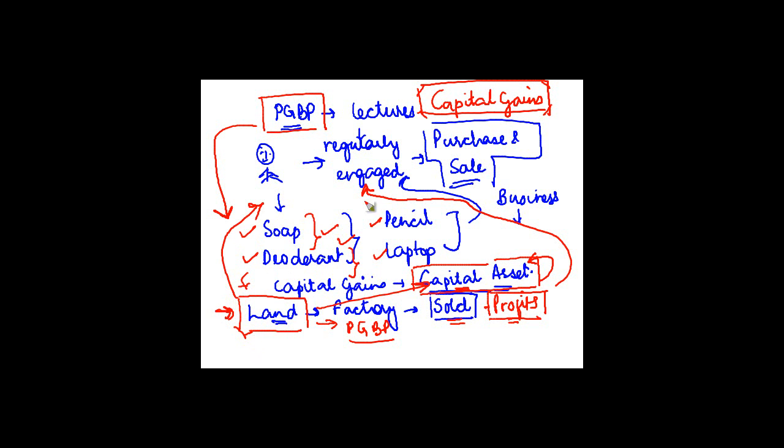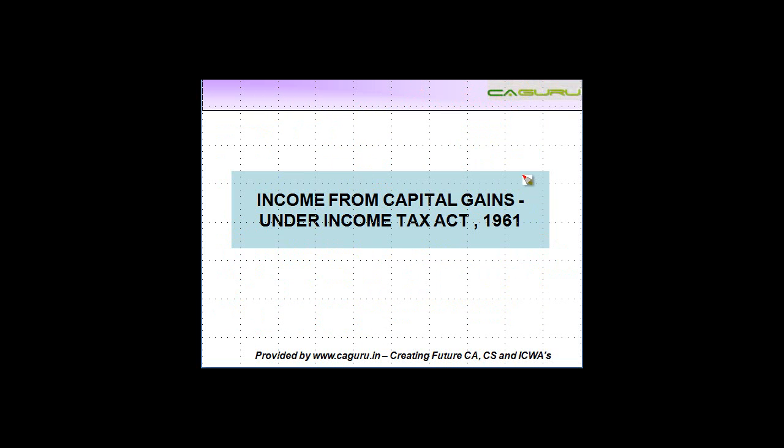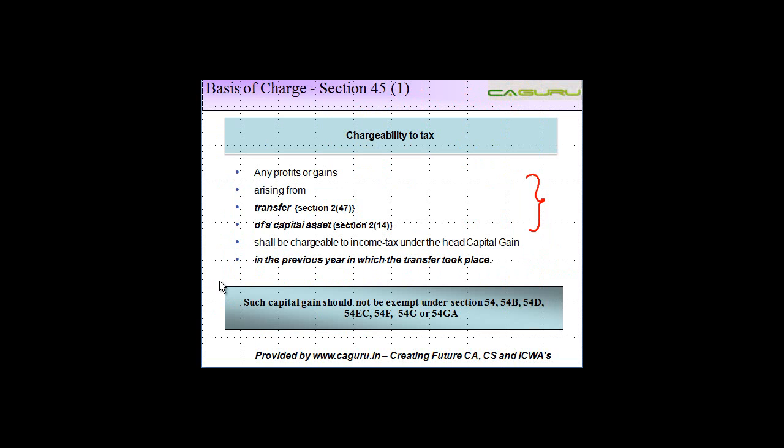Now let us understand when the chargeability to capital gain arises in case of an assessee. Let us understand the basis of charge of a capital gain. Basically, what are the conditions under which income is chargeable under the head capital gains? This is given in section 45, subsection 1, which is the charging section, as it is also called.